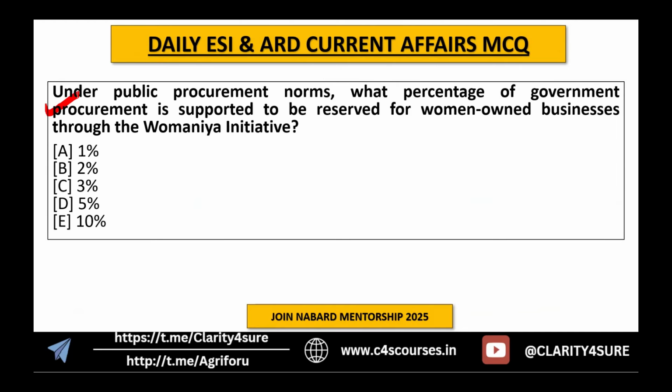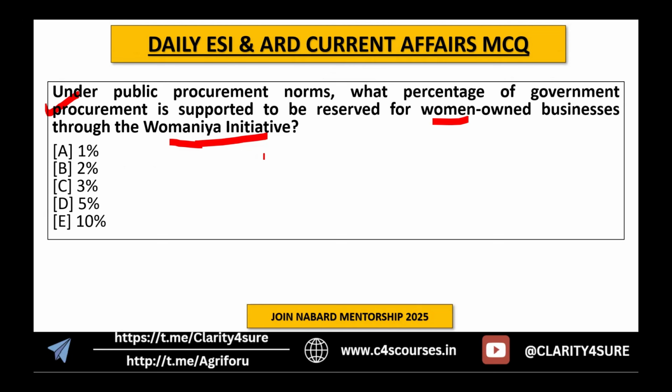Under public procurement norms, what percentage of government procurement is supposed to be reserved for women-owned businesses through the Womaniya initiative? Recently, UN Women and GeM launched this initiative, supporting a particular percentage of procurement for women.